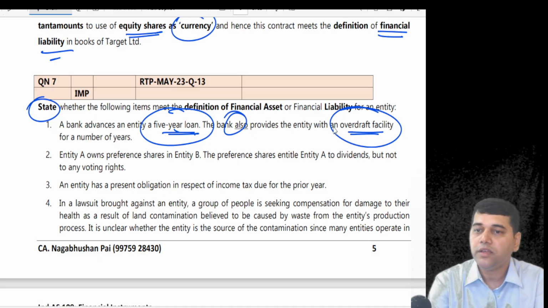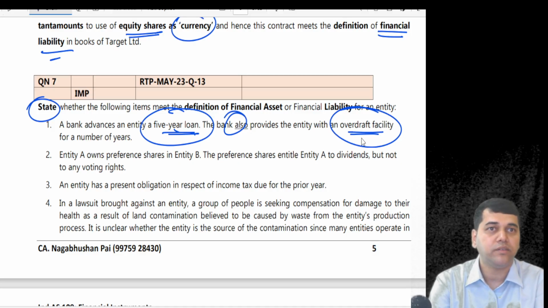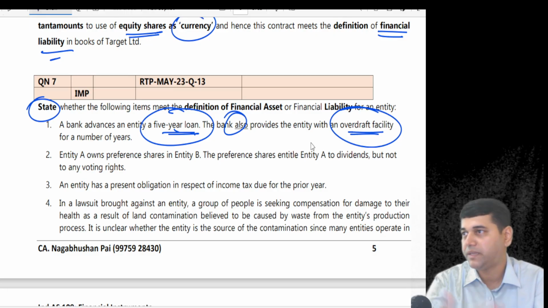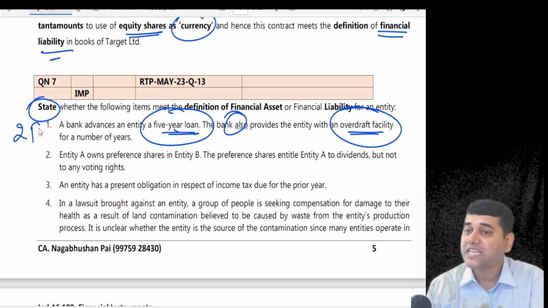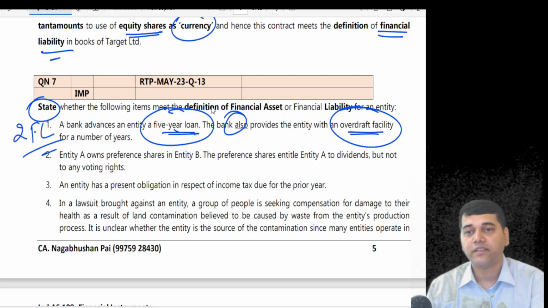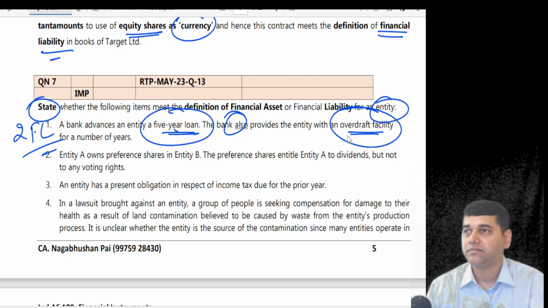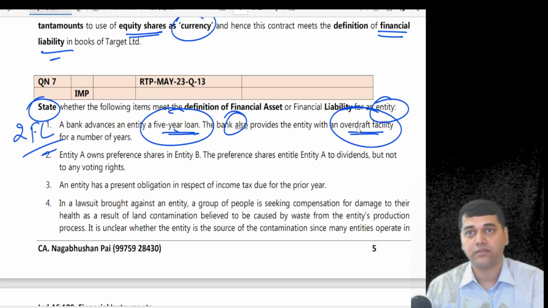Okay. Now, when in overdraft, what happens? You have to withdraw that money. Then your obligation is going to come to repay that. So you say there are 2 financial liabilities. Your assumption is you are going to evaluate from the entity's perspective. Liability for an entity. They didn't ask you from both the parties.